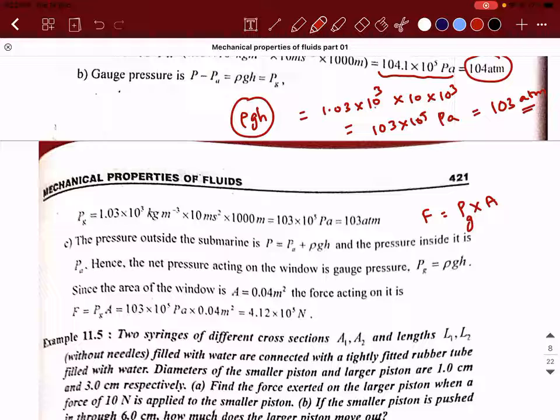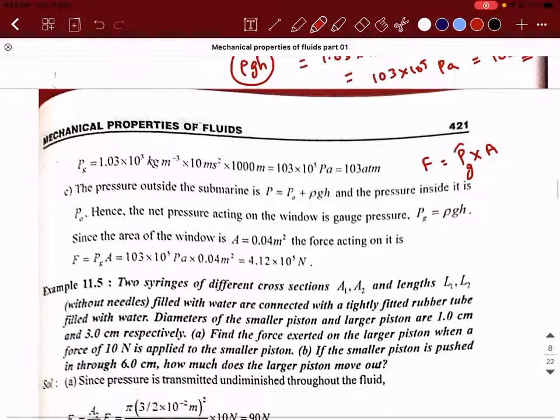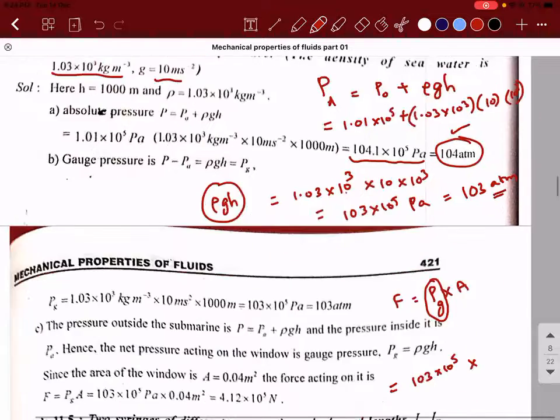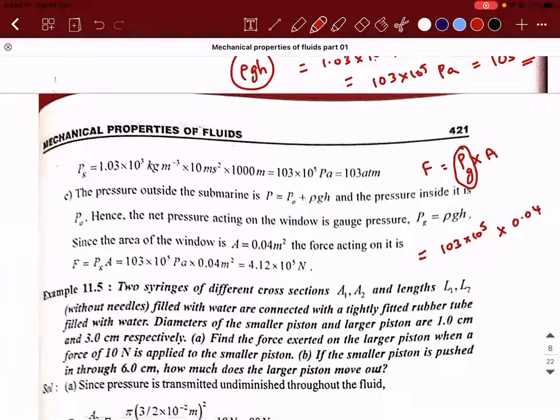That is the gauge pressure, because what did they say? Interior is maintained at sea level, so you have to reduce that value. So Pg into A. We have already calculated this gauge pressure. How much is the gauge pressure? 103 into 10 power 5, into what is the area, guys? Area is 400 centimeters square or 0.04 meters square. So multiply it, that will give you the answer.